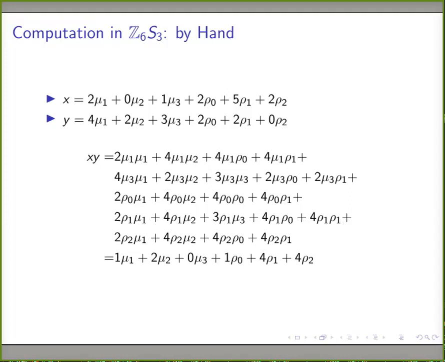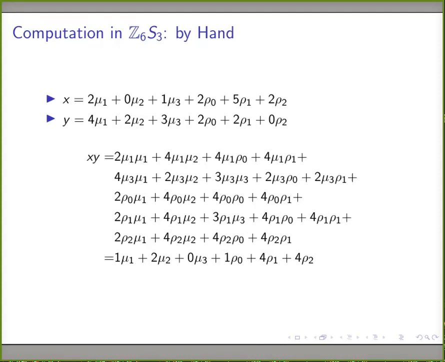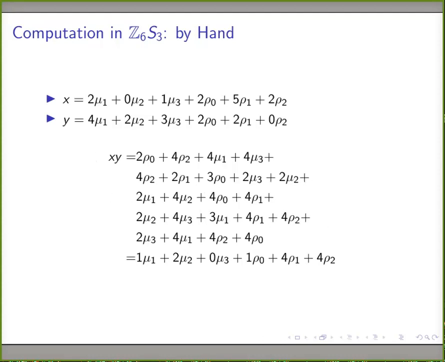And I need to prove that this is equal to 2 mu1 plus 2 mu2 plus 0 mu3 plus 1 mu naught plus 4 mu1 plus 4 mu2, given by the computer algebra system. Using the table, we can simplify. Mu1 into mu1 is nothing but rho naught. Mu1 into mu2 is nothing but rho 2. I'm using that table. I'm going to simplify all the terms, all the products, and I'm adding them together.